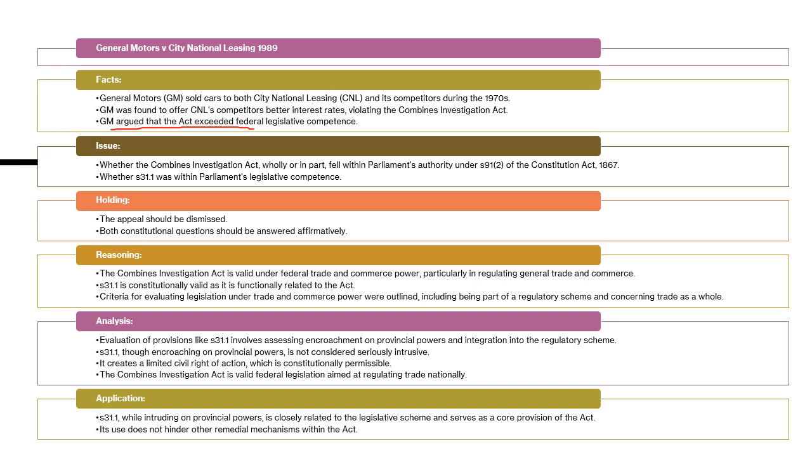GM argued that the Act exceeded federal legislative competence. The questions were whether the Combined Investigation Act wholly or in part fell within Parliament's authority under 91(2), and whether Section 31.1 was within Parliament's legislative competence. Here, the appeal was dismissed. Constitutional questions should be answered affirmatively, that means positively. Nothing wrong here. The Combined Investigation Act is valid under the federal government's trade and commerce power, particularly because it is regulating general trade and commerce.